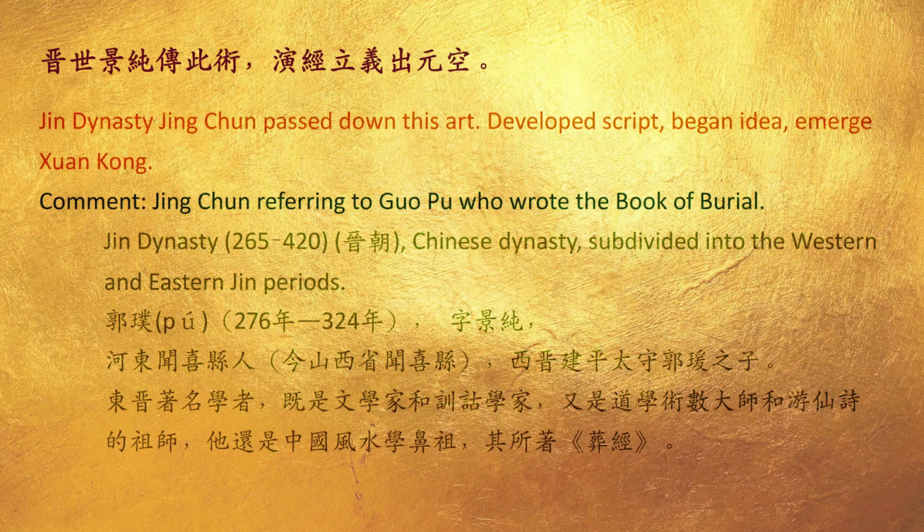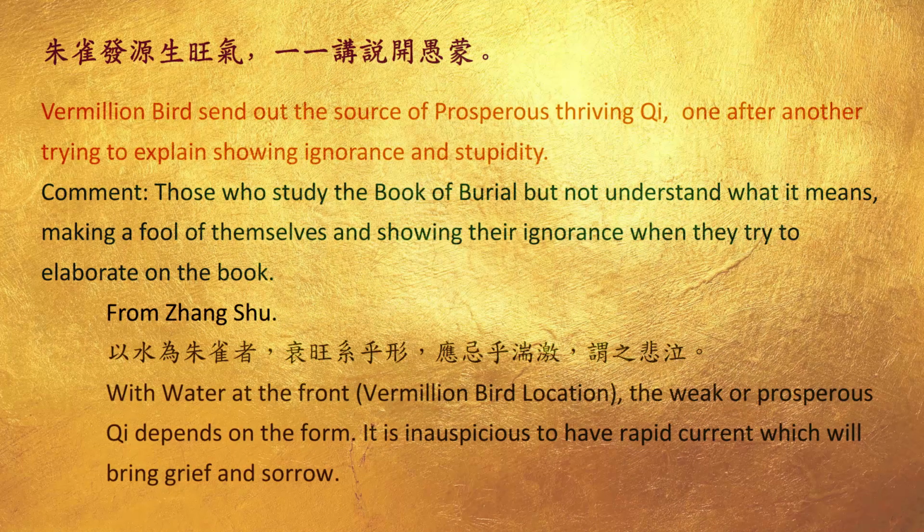Jin Dynasty Jing Chun passed down this art, developed script, began idea, emerged Xuan Kong. Jing Chun refers to Guopu, who wrote the Book of Burial. Jin Dynasty, 265 to 420, Chinese dynasty, subdivided into the Western and Eastern Jin periods. Vermilion bird sends out the source of prosperous thriving qi; one after another trying to explain, showing ignorance and stupidity. Those who study the Book of Burial but do not understand what it means make fools of themselves and show their ignorance when they try to elaborate on the book.